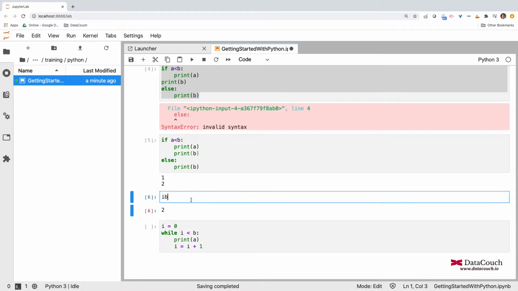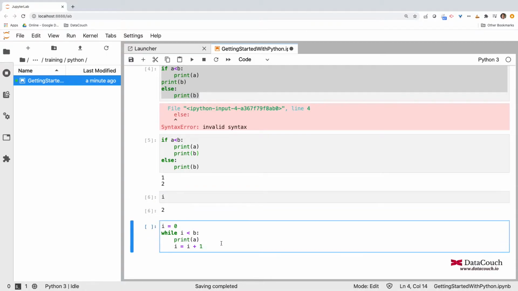A is 1 in our case, and I will quickly write here print loop is complete, or while loop is complete. Now it will run.